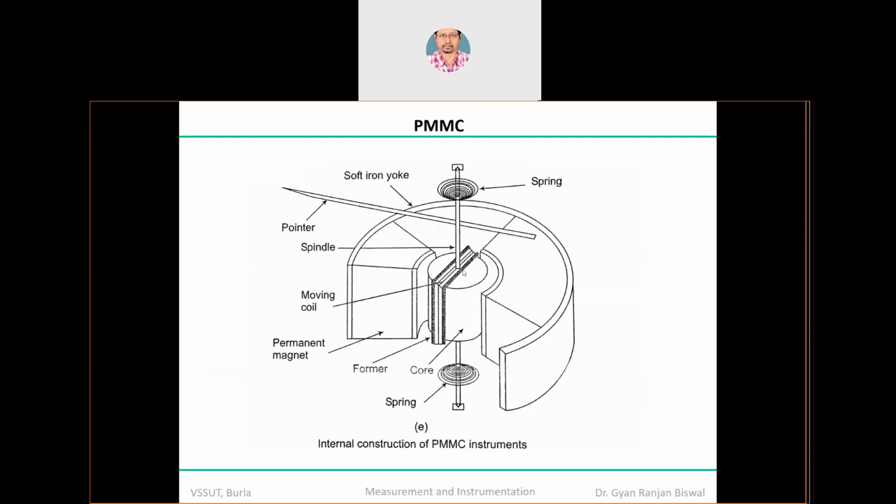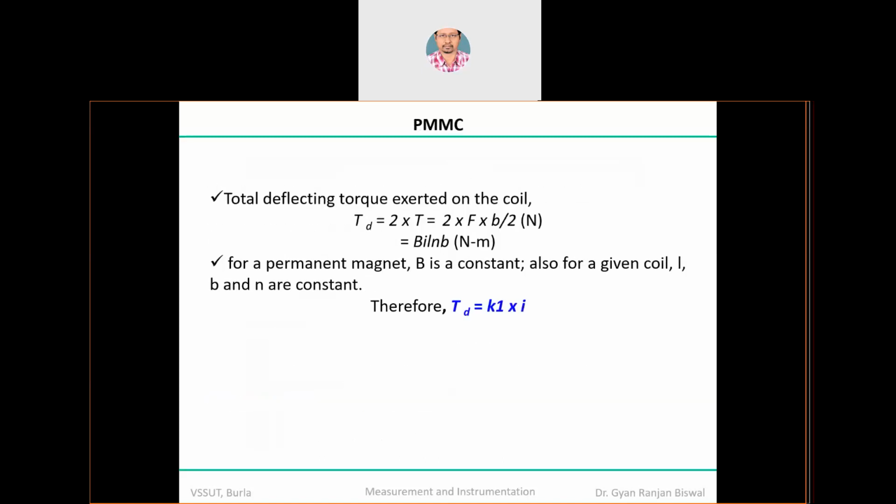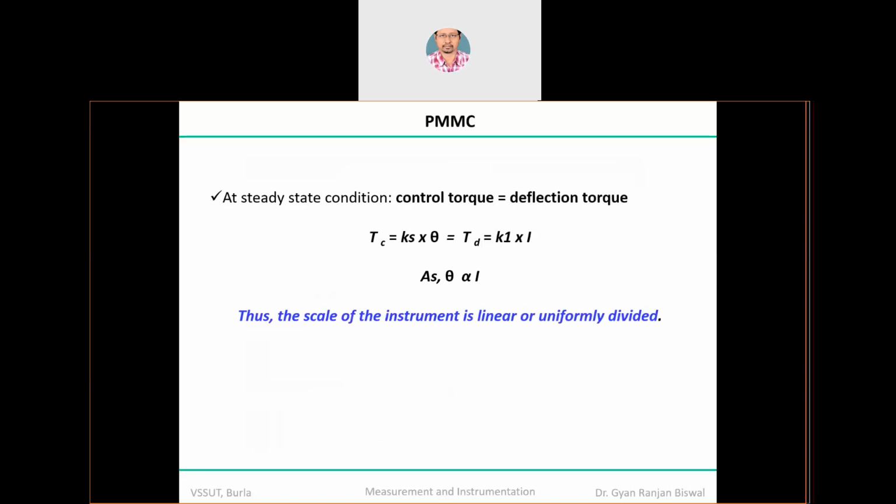So that means where you are experiencing the control torque or the damping torque, the deflection torque, this particular pointer is completely free, or the coil is mounted exactly at the midpoint. Fine, it is passing through this particular pointer, this splinter. So this coil is completely free from the external exposure of the magnetic field.